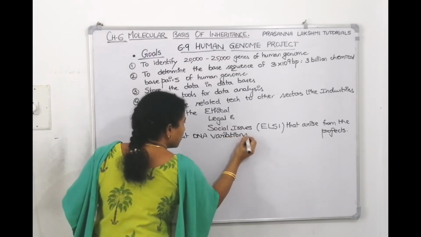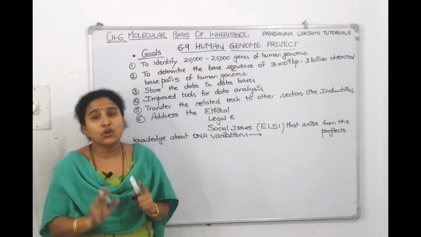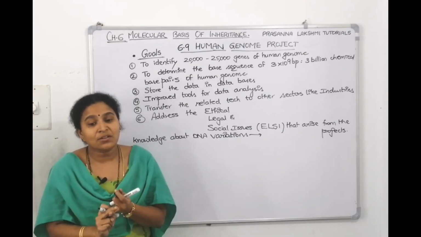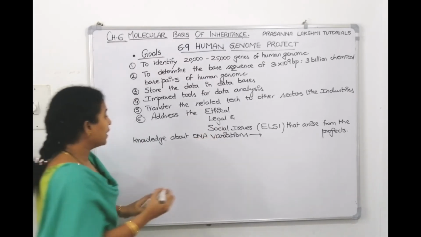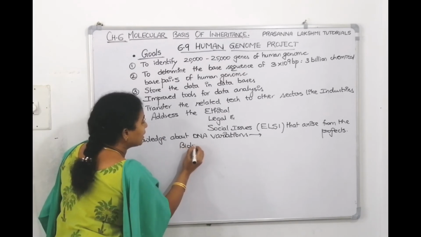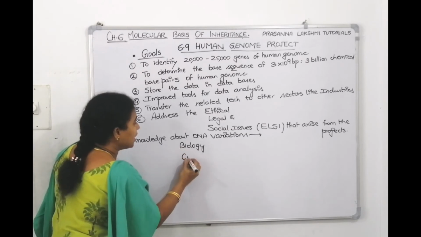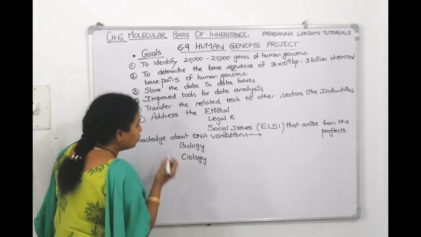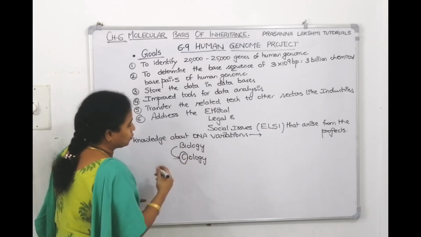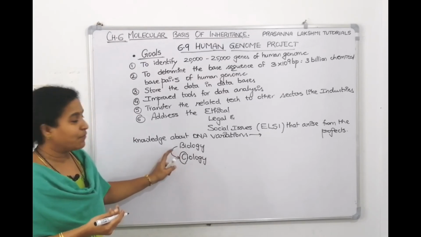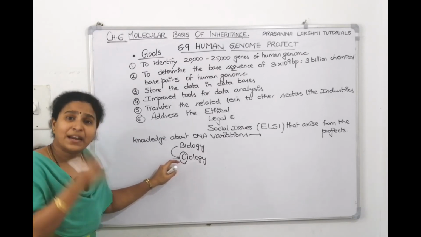If you have knowledge about DNA variations, then it will lead to a revolutionary new way to treat a disease, to diagnose a disease, and it helps in prevention also. When you know the DNA sequence, for example, if I know the spelling is BIOLOGY and a mutation happened and it became something like CIOLOGY, then you can easily diagnose it and you can easily treat it also. Gene therapy will replace C with B again, will bring the B back again. So it helps in diagnosis, treatment, and prevention also.